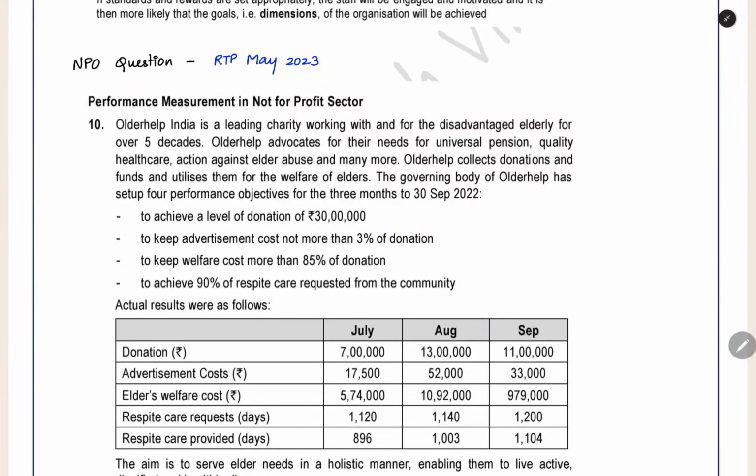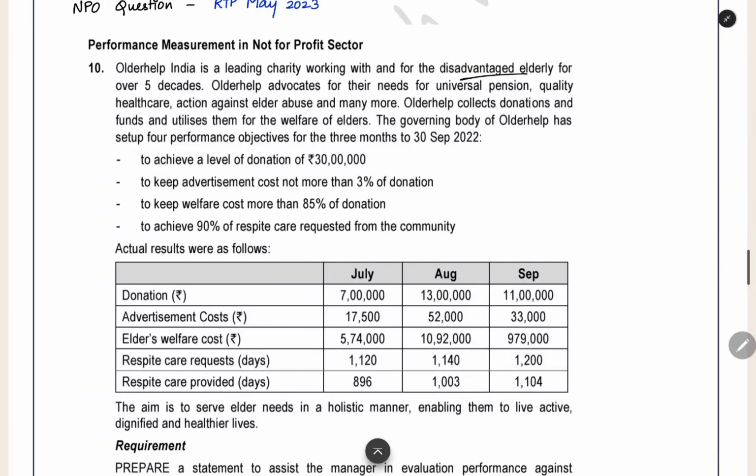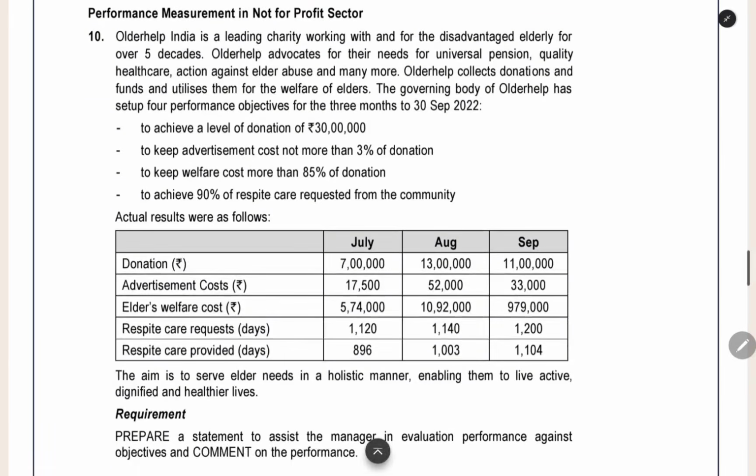Now the next question is about not-for-profit organizations. This is from RTP May 2023. Here we have a charity that is working for the disadvantaged elderly. They are working for old people for a 3-month period up to 30th September 2022.